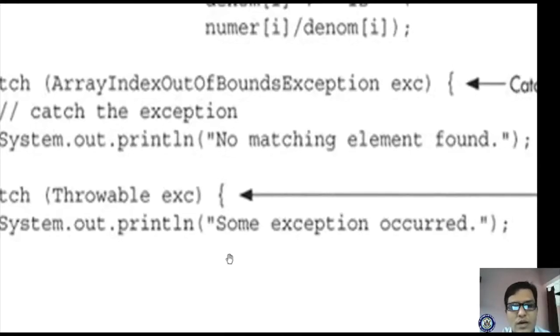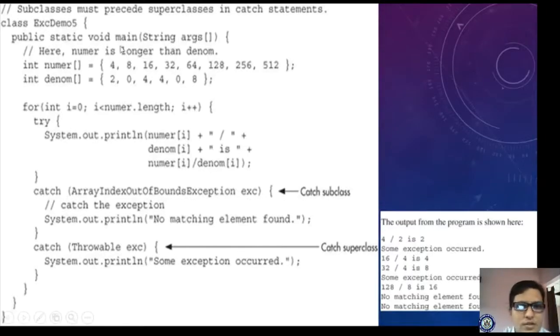If you don't write this, some exception occurred. If you just print exc, because this is the object, right? In this object the error exists, right? That error is relevant to the Java virtual machine, and it will print the related arithmetic exception. Yes, hope you understand this concept, right? 8 by 0 is a division by 0 exception.